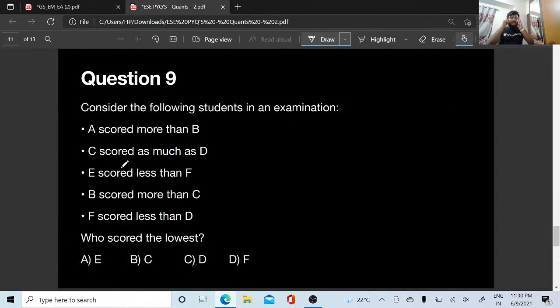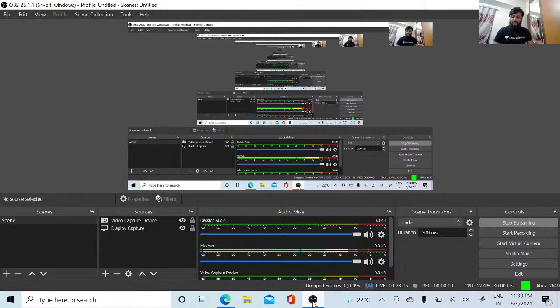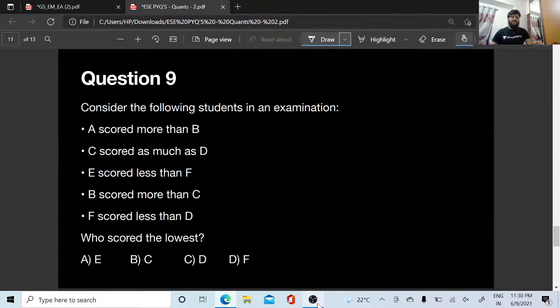The next question. Consider the following students in an examination. A scored more than B, C scored as much as D, E scored less than F, B scored more than C, F scored less than D. Who scored the lowest? किसने बहुत कम मार्क्स लिया इधर? E, C, D, F, right?